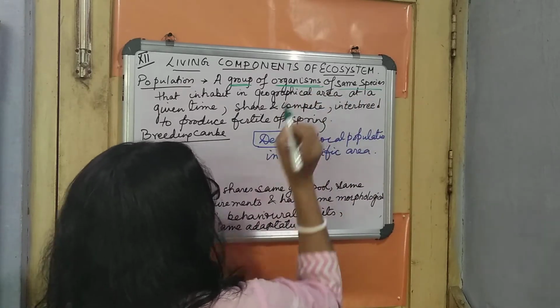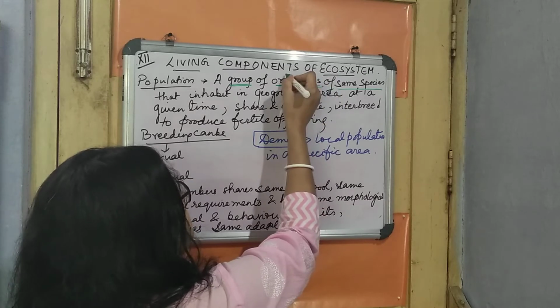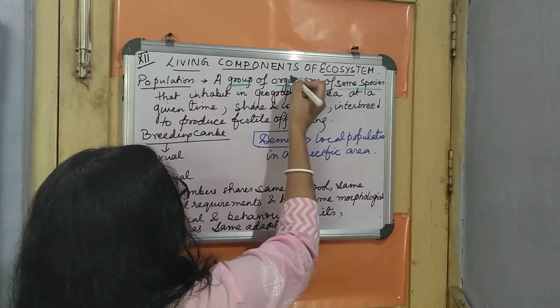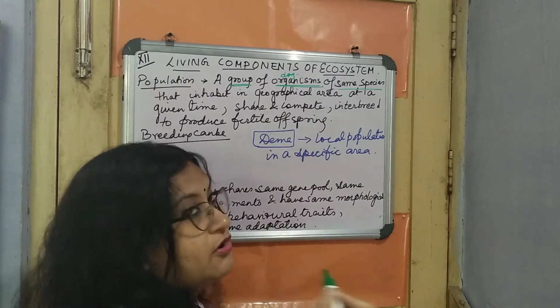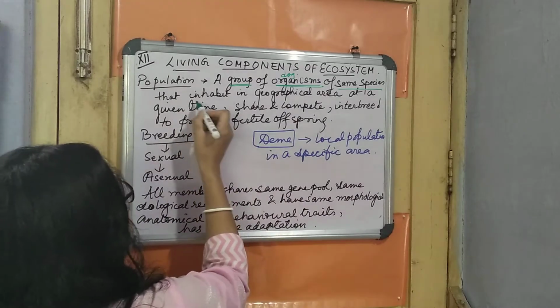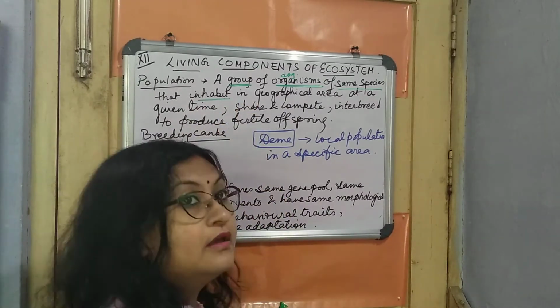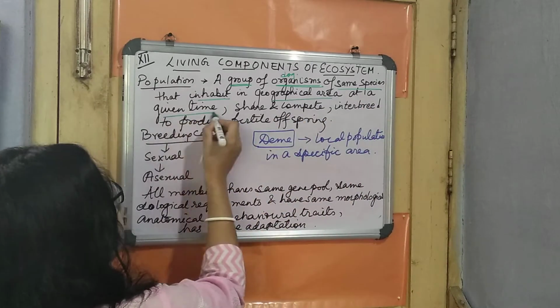Whatever organisms we take, suppose any plant or animal, we can write here dog. So the organism here is dog, of the same species, that inhabit, which means they live in a particular geographical area at a given time.